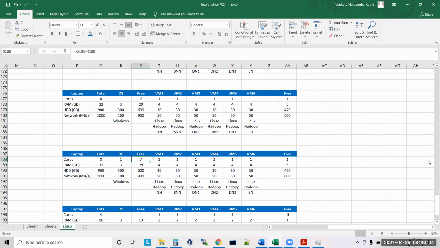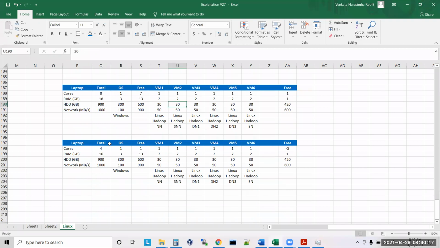If you have only 4 cores, this is the one for 32 GB. If you have 16 GB RAM, then you can go for only 2 GB VMs. But if you have 4 cores and 16 GB RAM, then you should go with 0.5. Understood? Even if you go with 0.5, you are still short of this one.